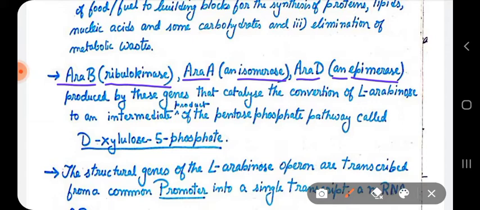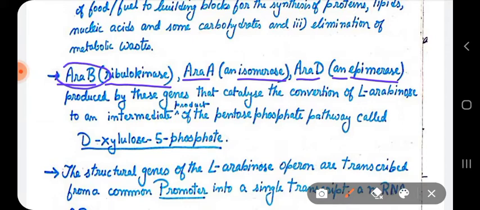So ARA B encodes an enzyme having ribulokinase activity, ARA A codes for an isomerase enzyme, and ARA D codes for an epimerase.